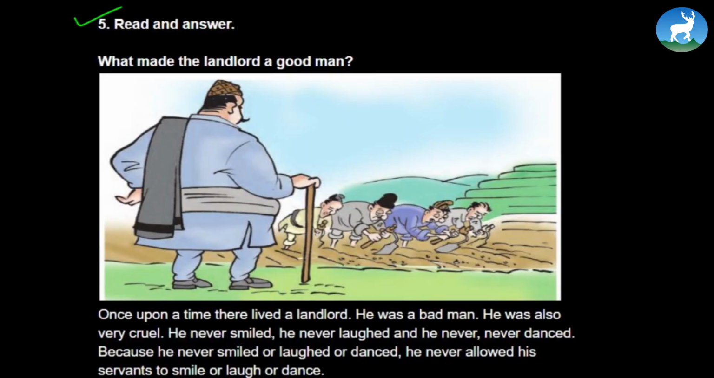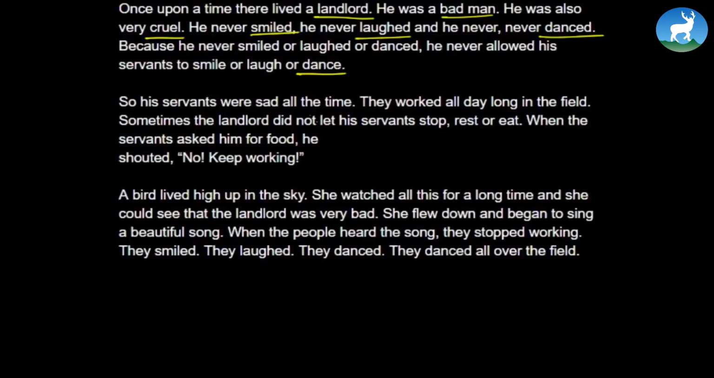Once upon a time, there lived a landlord. He was a bad man. He was also very cruel. He never smiled and he never laughed and he never danced. Because he never smiled or laughed or danced, he never allowed his servants to smile or laugh or dance. Sounds like a boring man, right? Let's find out what happens now. So his servants were sad all the time. They worked all day long in the field. Sometimes the landlord did not let his servants stop, rest, or eat. When the servant asked him for food, he shouted, "No, keep working."